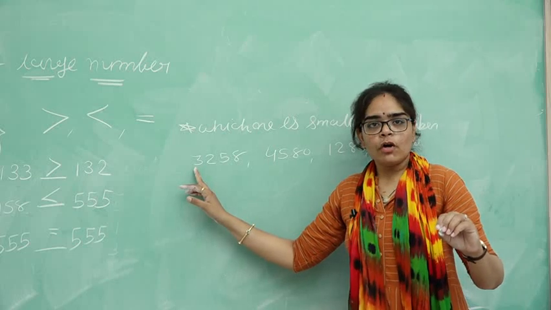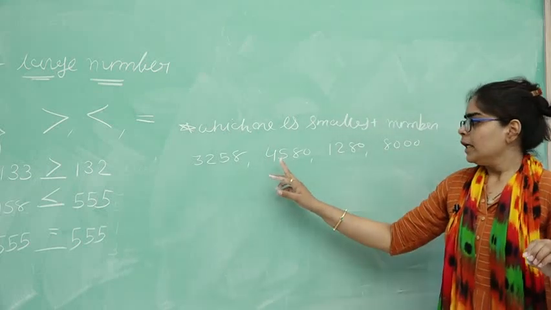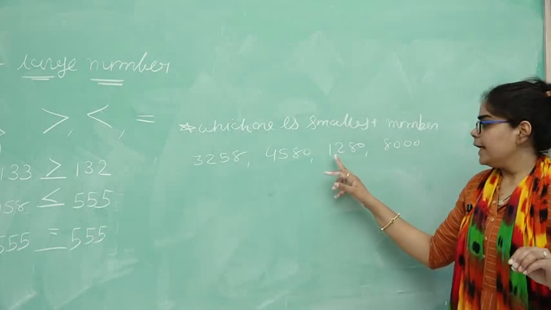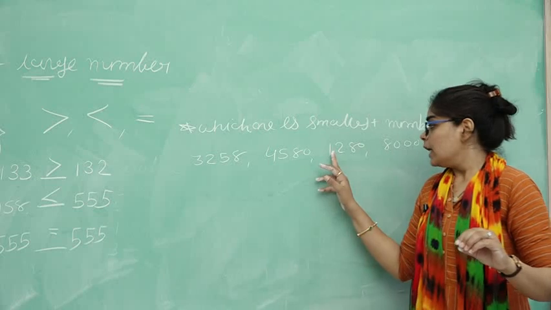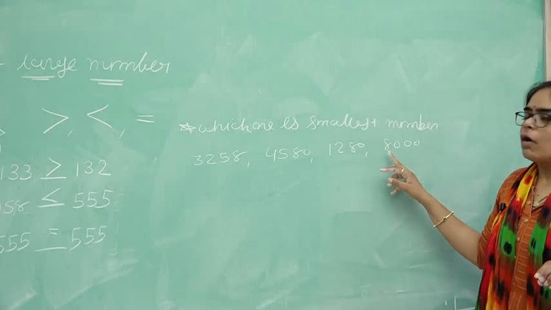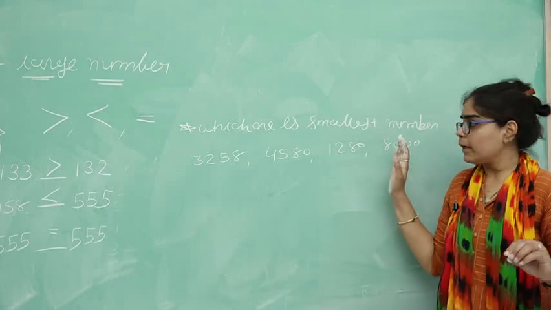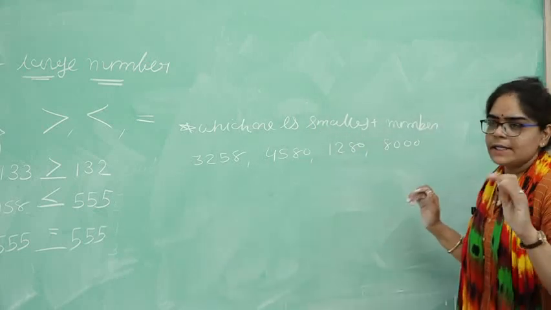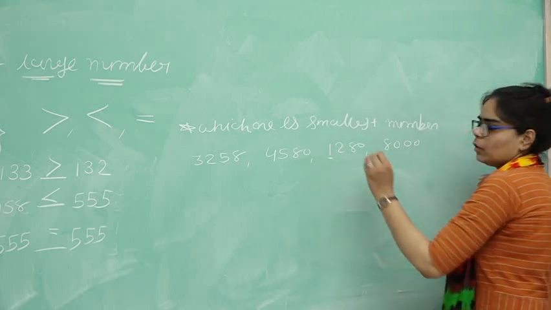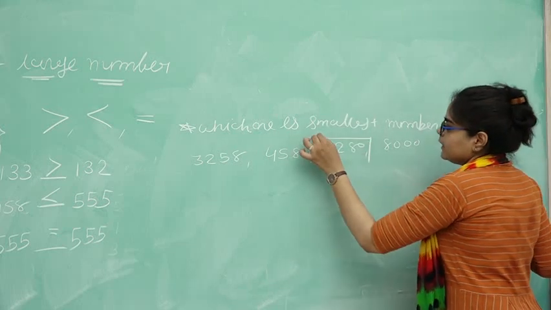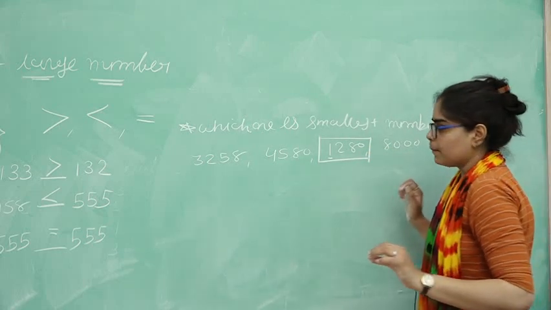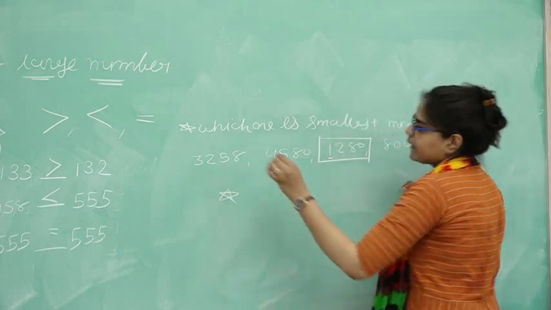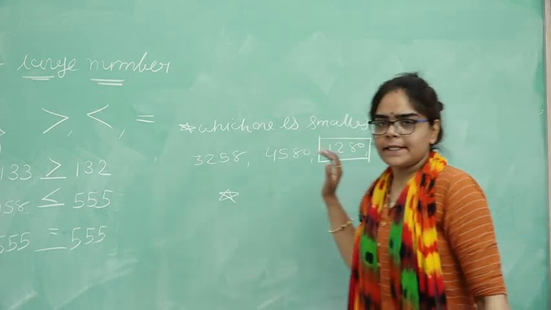Here the place of 3 is thousands, here the place of 4 is thousands, here the place of 1 is thousands, and here the place of 8 is thousands. We have to find the smallest number, so which one is the smallest? 1000, then 1. That's why this is the smallest number. Same here, suppose this question is to find the biggest number, the method will be the same.